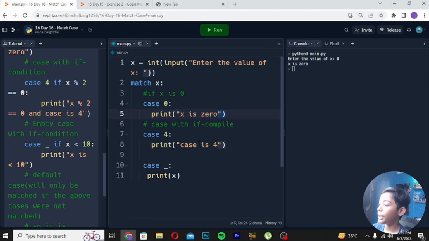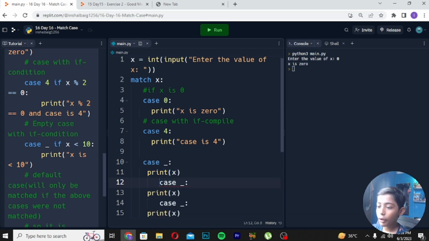For example, I take four cases with a default case. Here we can copy it and paste it, then go here and erase, and enter.